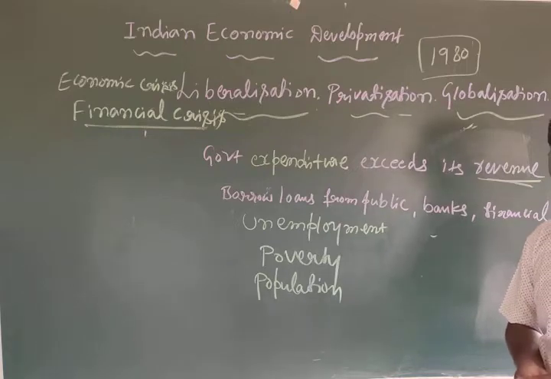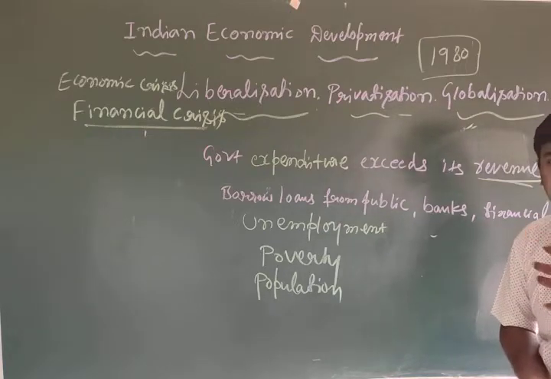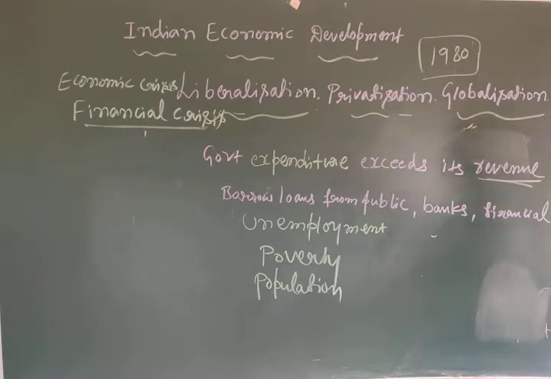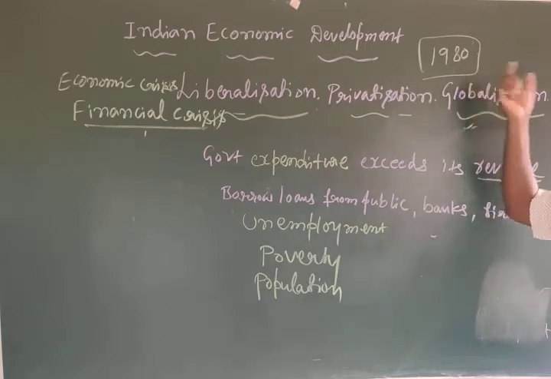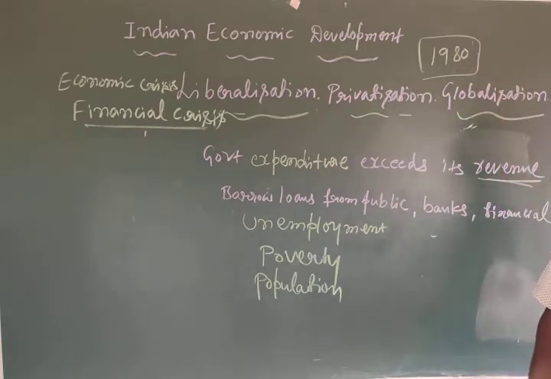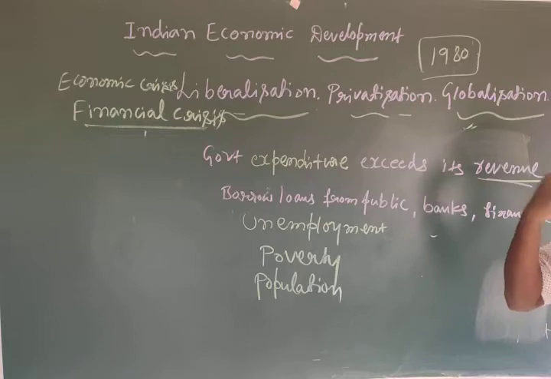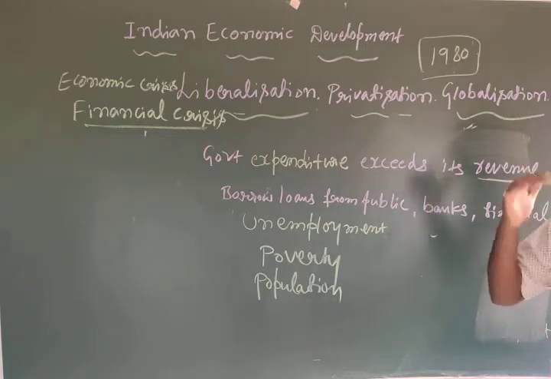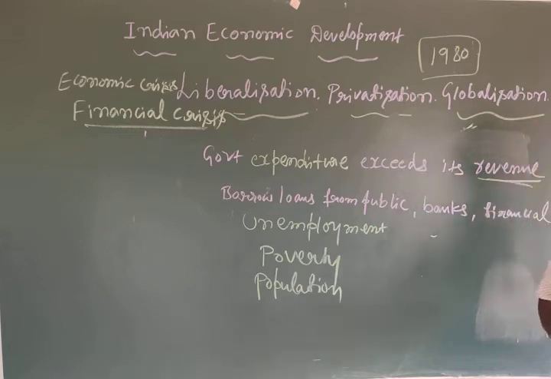The government was taking loans from other countries, other institutions, other banks, but that was also not sufficient to provide consumption needs. And at the time of 1980, the imports were high compared to the exports. Imports, what we receive from other countries into our country, were high compared to exports. That means exports were less and imports were more.